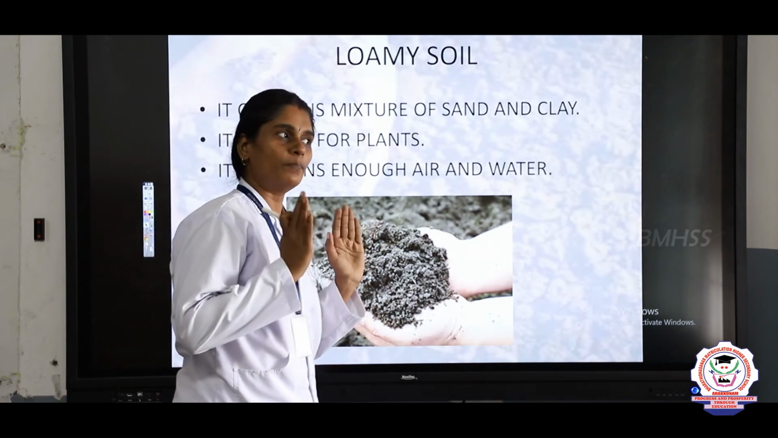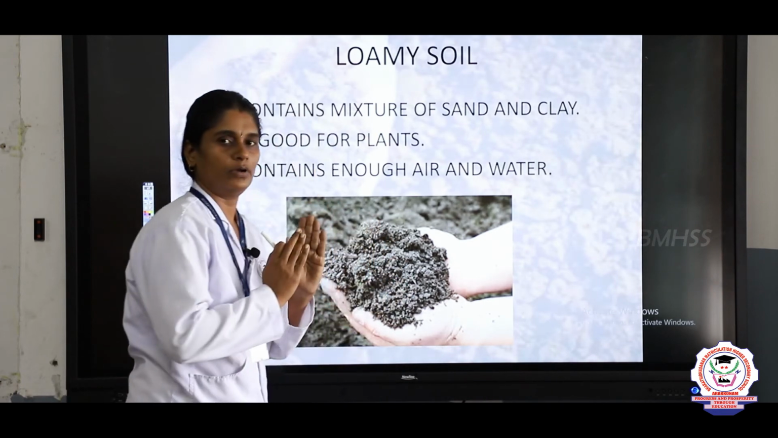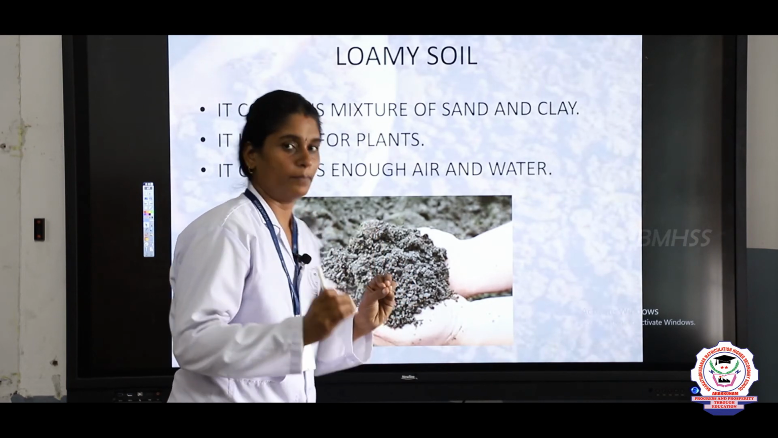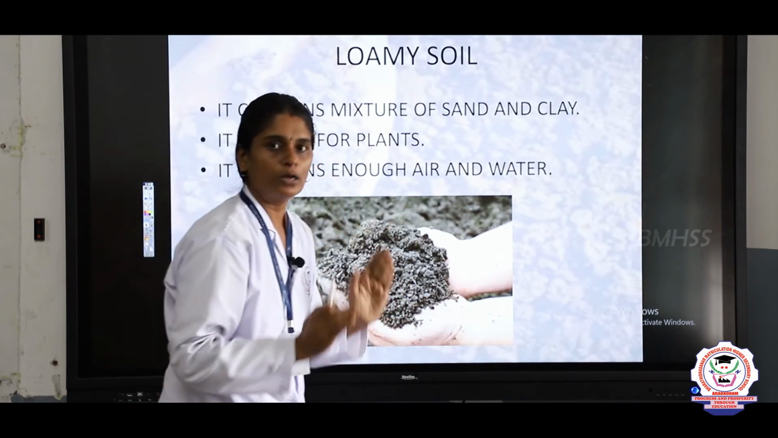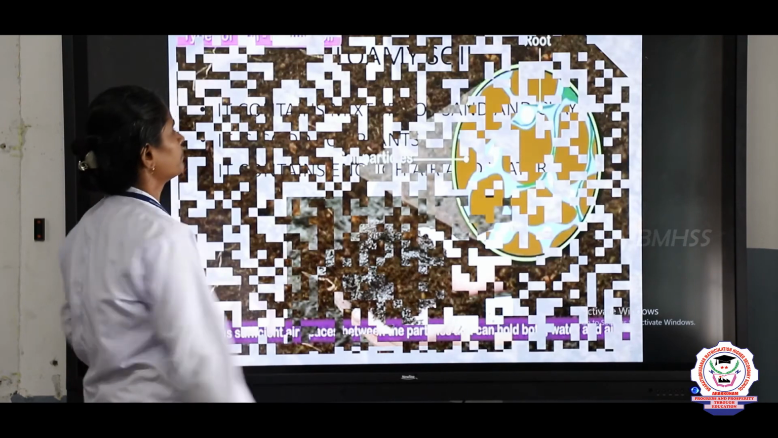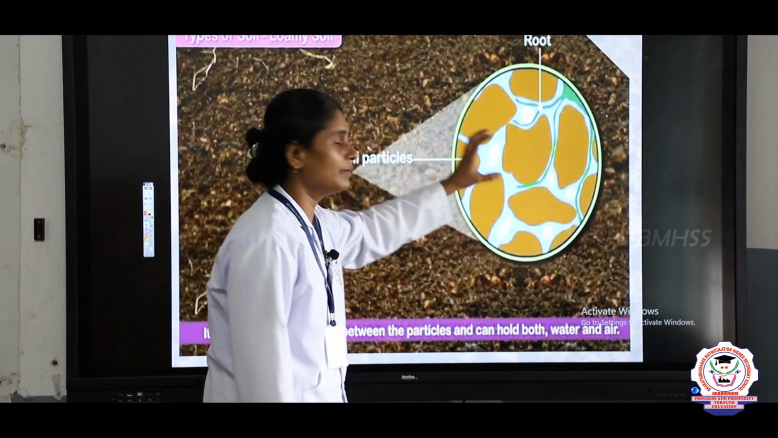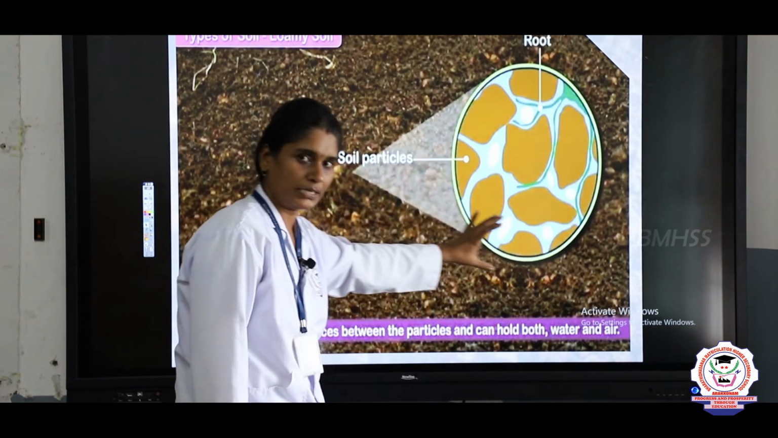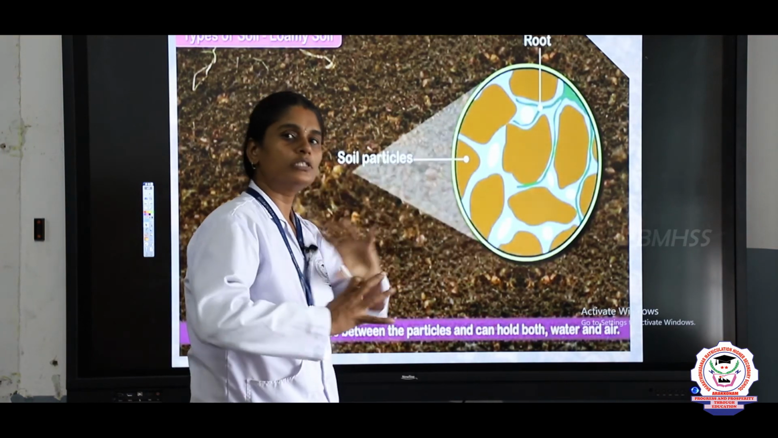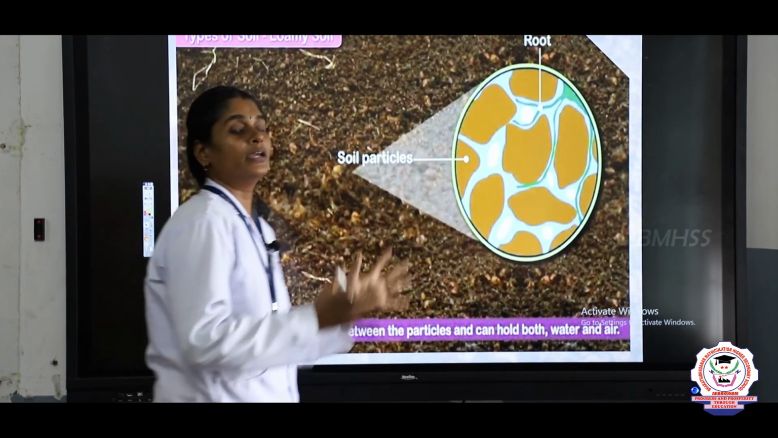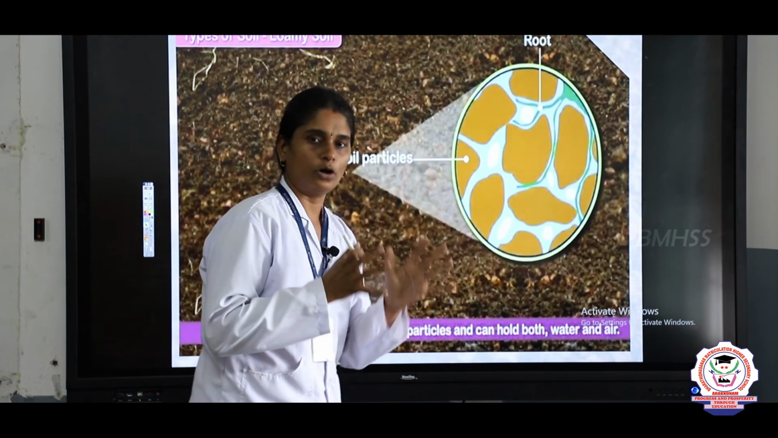Only a few plants will grow in clayey soil, and plant growth is not good there, but loamy soil is good for plant growth. Loamy soil has a limited amount of space between the particles, so it holds air as well as water. That is why it is good for the plants for growth.